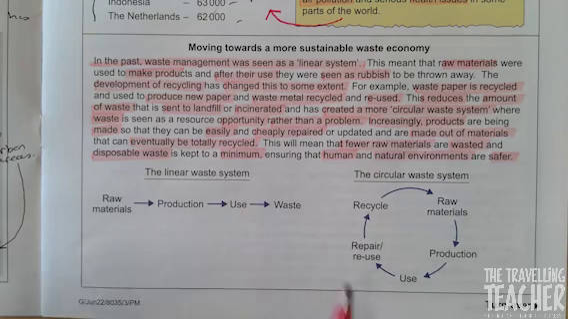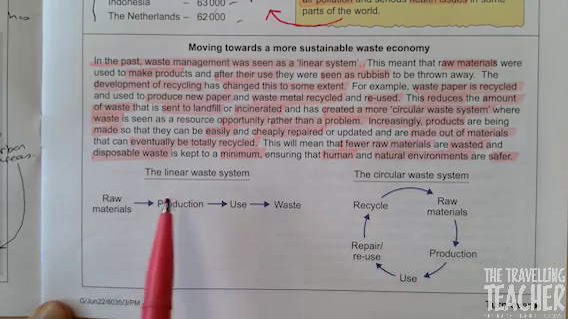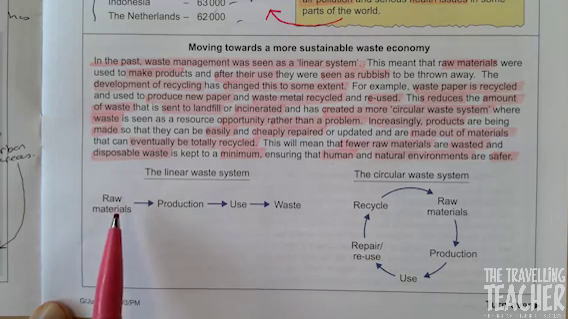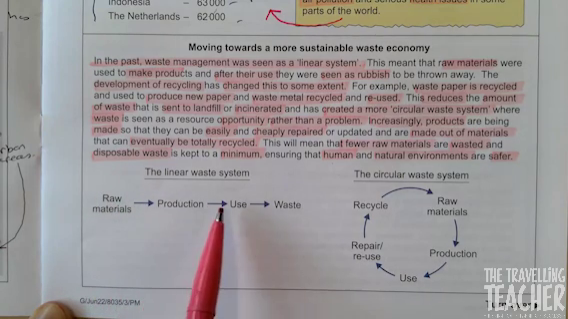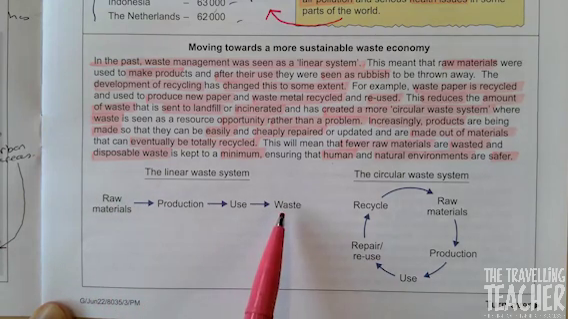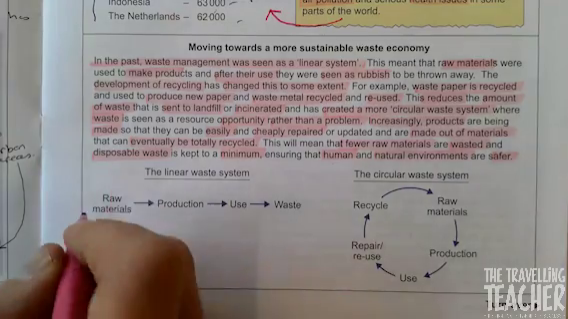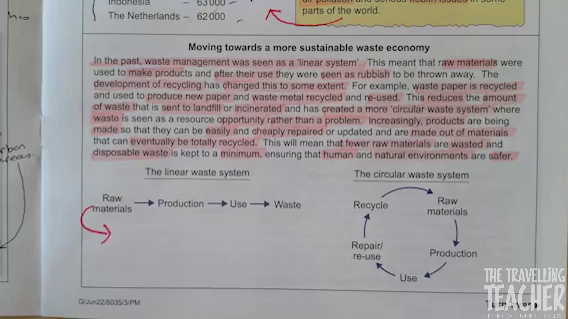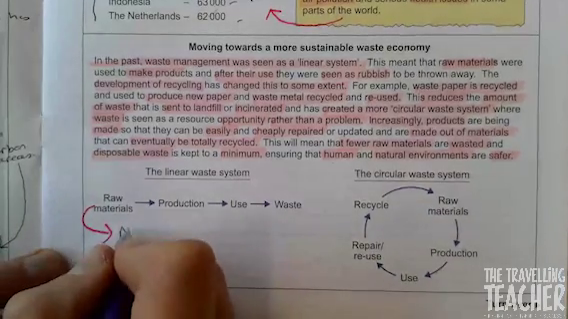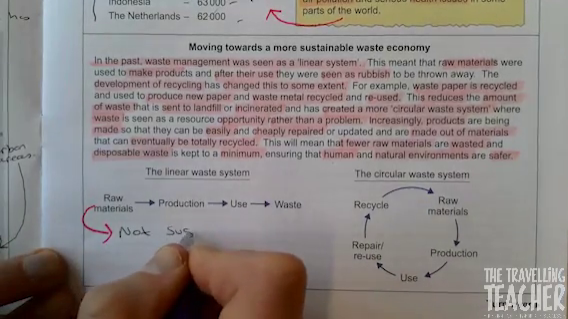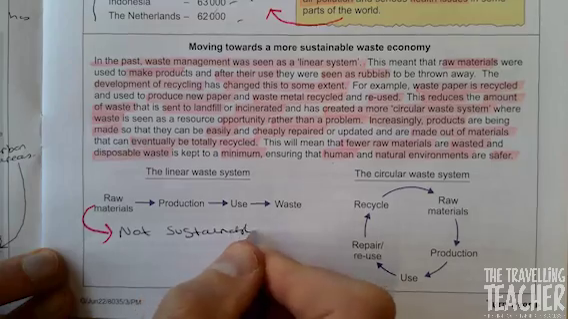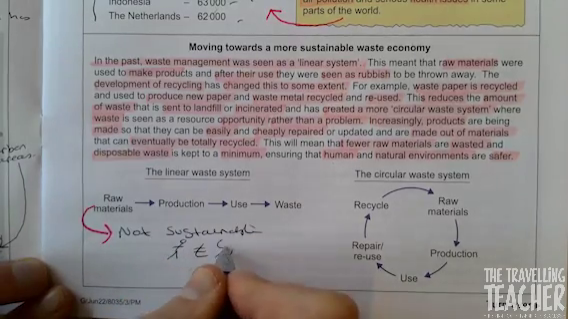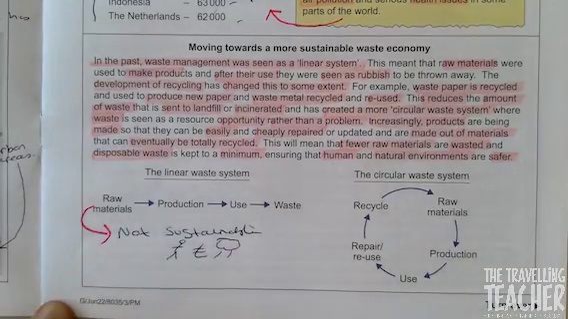And then we look at our two diagrams below. So this is the linear waste system. This is how things used to be. We take raw materials, we make a product, we use that product, then we just throw it away. That's not sustainable. So let's draw our arrow and let's write down not sustainable, socially, economically or environmentally. That's not good.